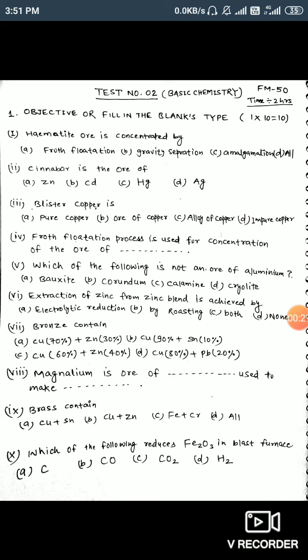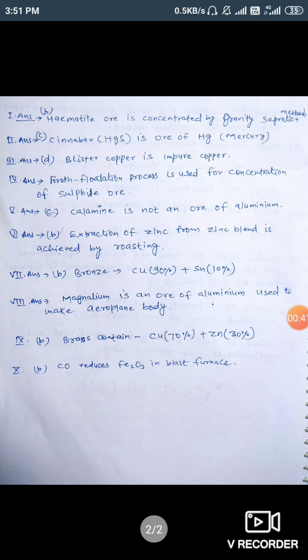Second question: cinnabar is the ore of. We know that cinnabar is the ore of Hg, mercury, because the formula of cinnabar is HgS. So the correct answer is C, Hg. Cinnabar is the ore of mercury, Hg.